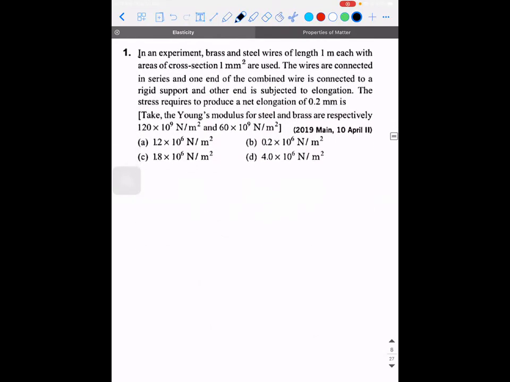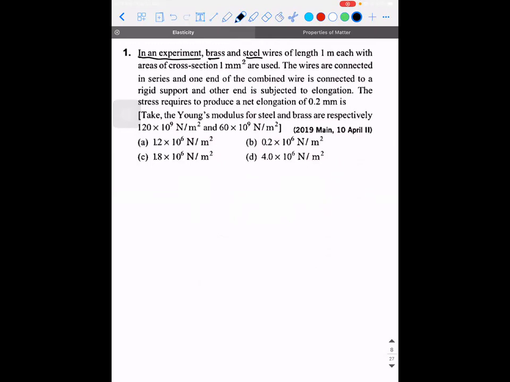You're talking about an experiment in which brass and steel wires of length 1 meter, each with area of cross section 1 millimeter squared, are used. The wires are connected in series, and one end of the combined wire is connected to a rigid support and the other is subjected to elongation. The stress required to produce a net elongation of 0.2 millimeter is how much?